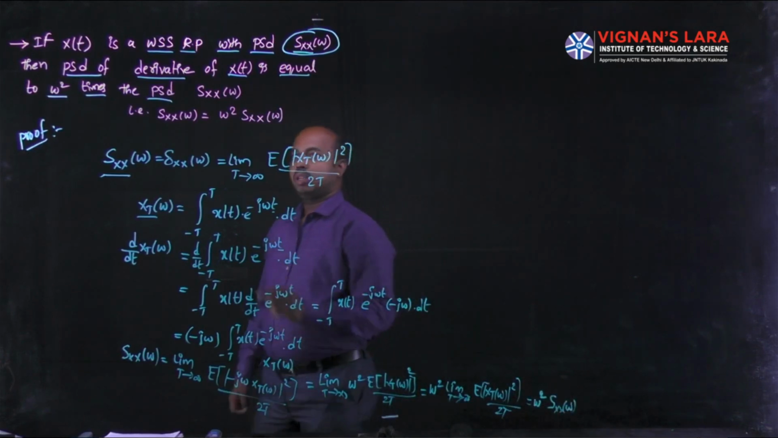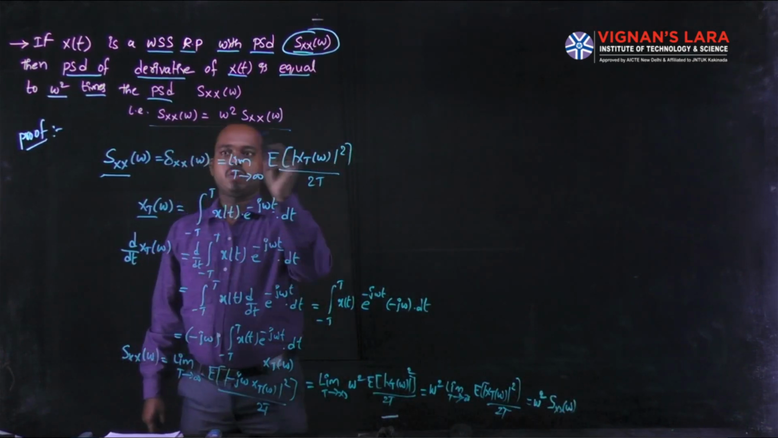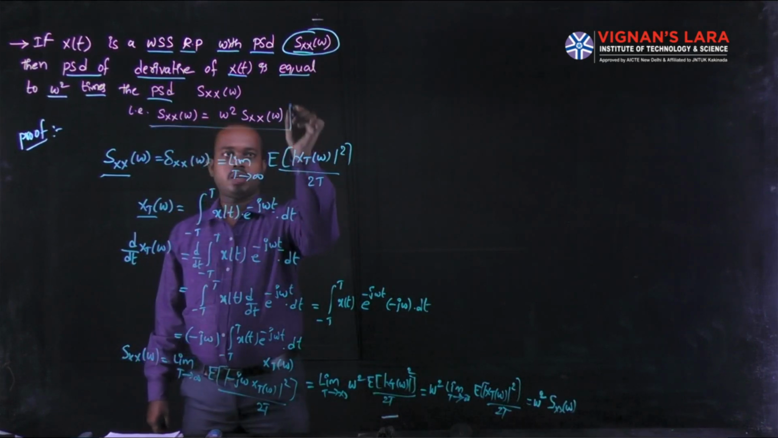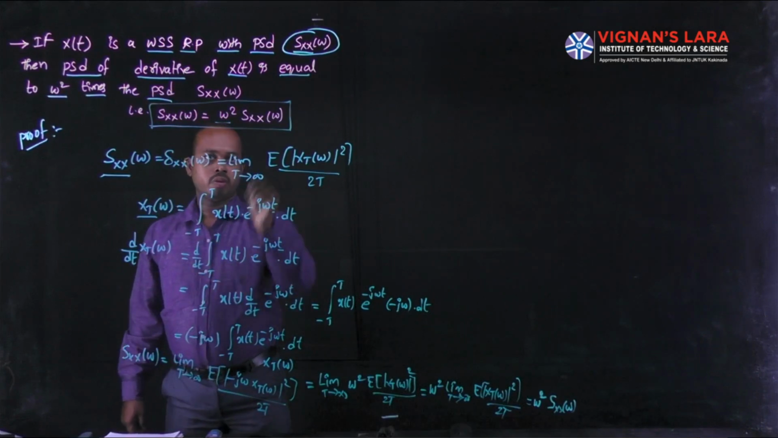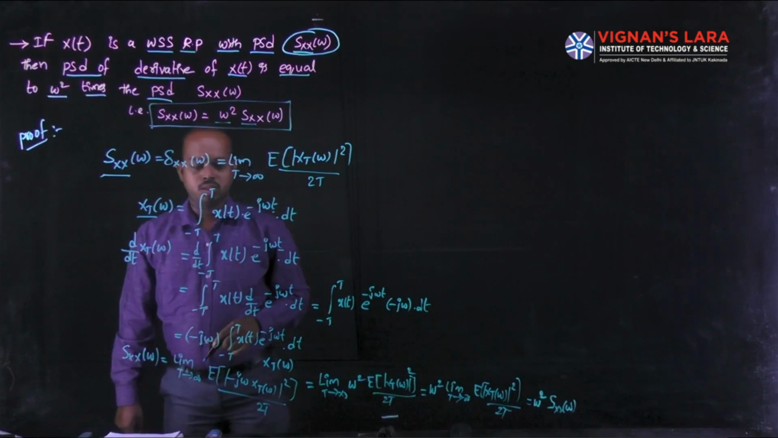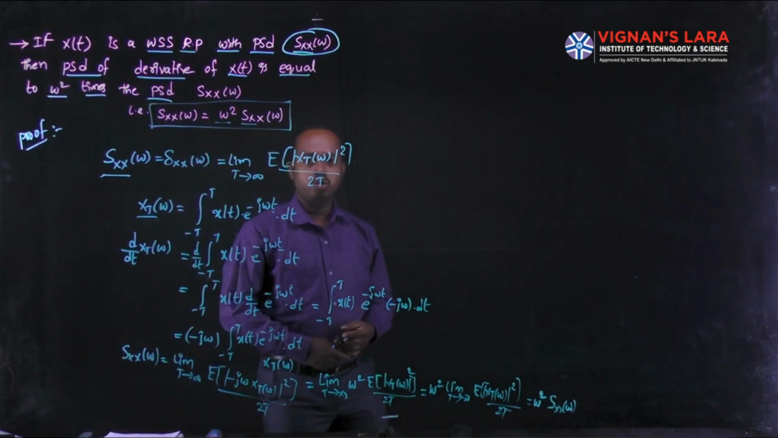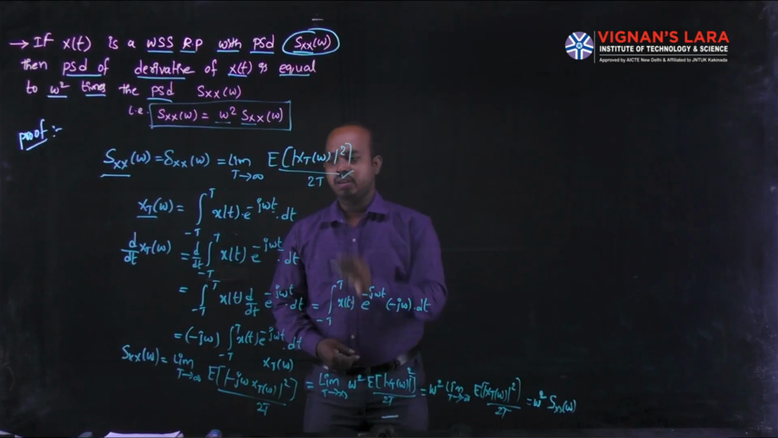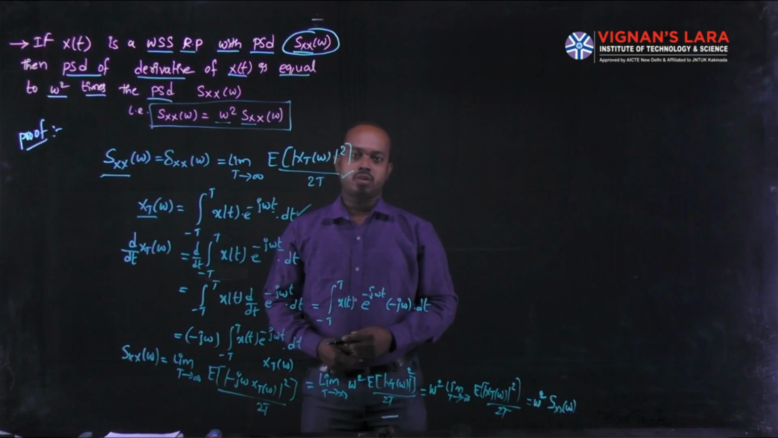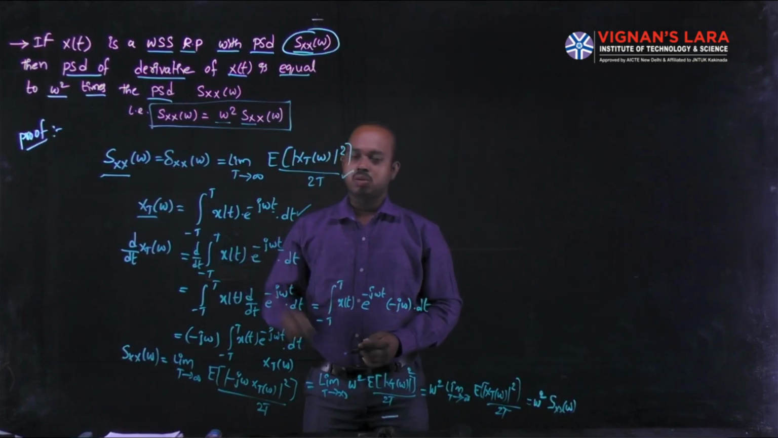This is the property we have: when I differentiate with respect to time, it is equivalent to omega square times its power spectral density. To prove that property, you must know the formulas of the power spectral density and the Fourier transform of x of t. Using these two formulas, we can prove this property.